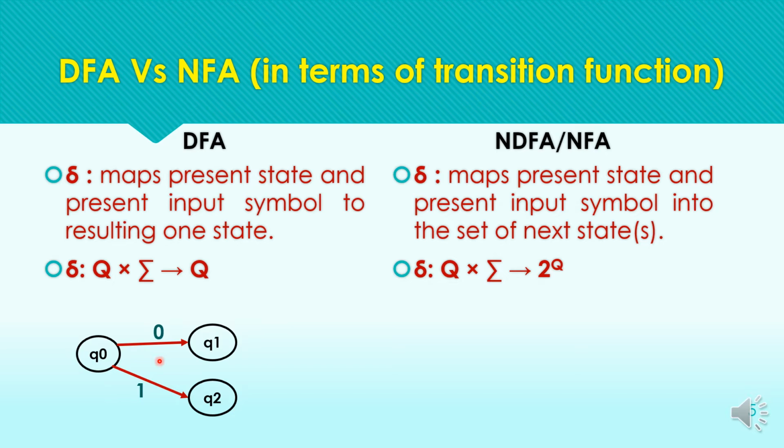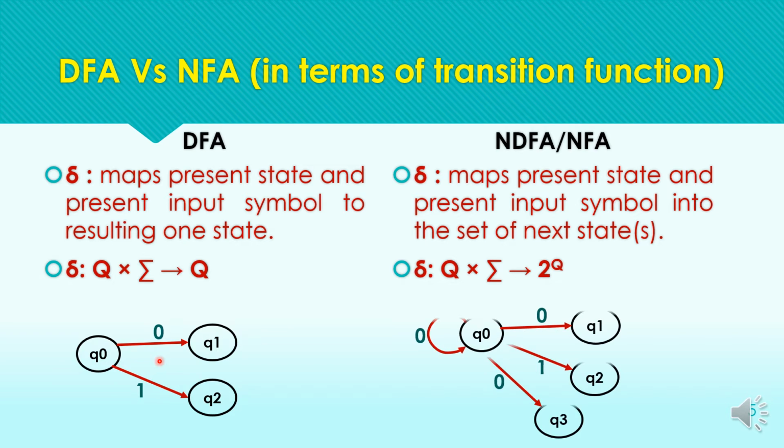But in case of NFAs, we can have multiple transitions for the same input symbol from a single state. As we can see from Q0, we have one transition for the input symbol 1 to state Q2, but we have 3 transitions for the input symbol 0 from Q0: one to Q0 as a self loop, one transition to Q1, and the third transition to the state Q3.